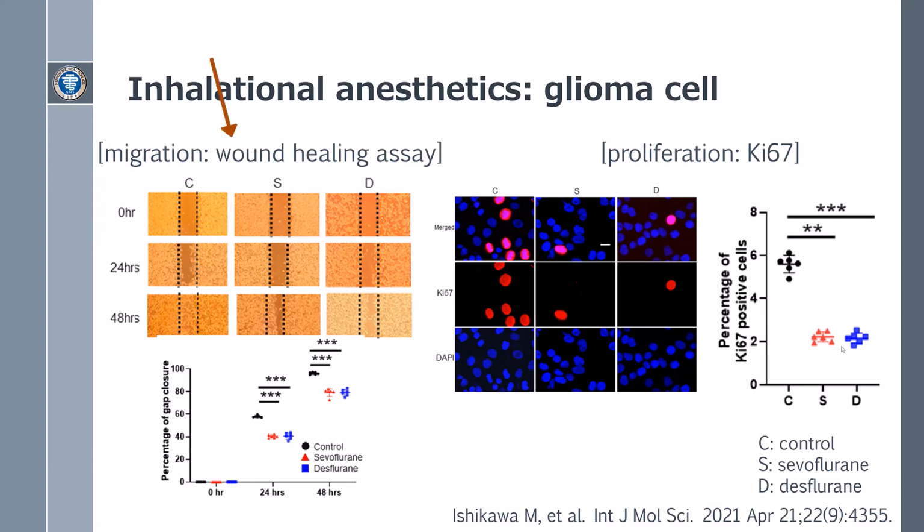This slide shows the results of wound healing assay migration test on the left and Ki67 immunofluorescence proliferation analyses on the right. In the wound healing assay, Sevoflurane and Desflurane exposure both suppressed cell migration at 24 and 48 hours after gas exposure. Both inhalational anesthetics reduced the percentage of Ki67 positive cells at 24 hours after gas exposure. It's clear that the inhalational anesthetics Sevoflurane and Desflurane inhibit H4 glioma cell migration and proliferation.